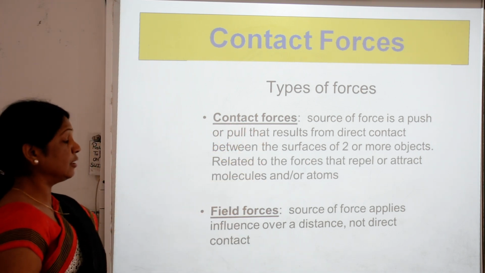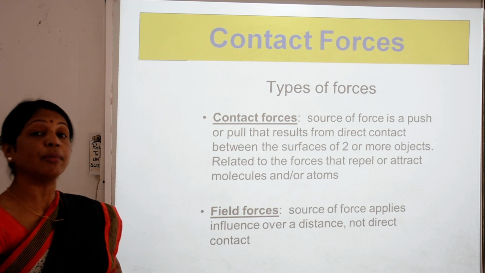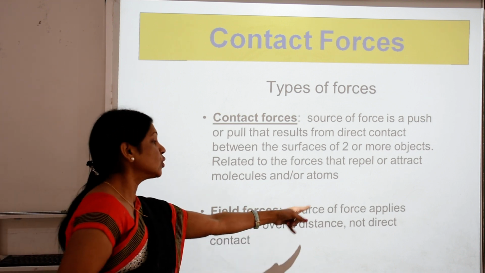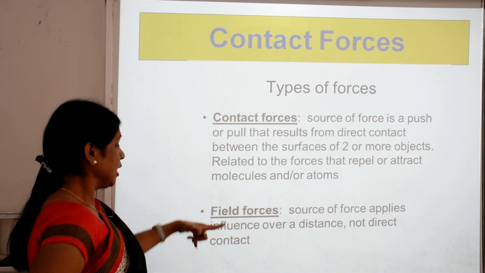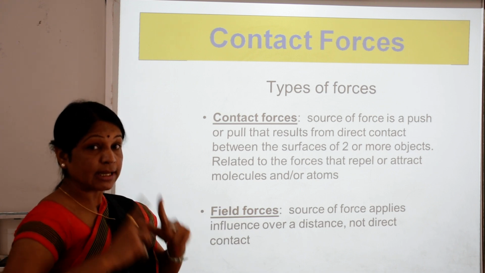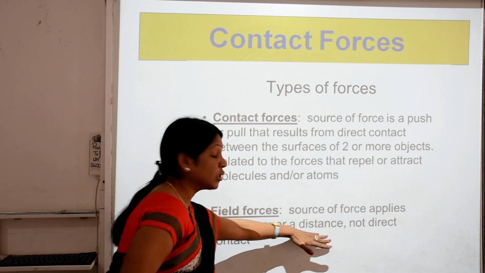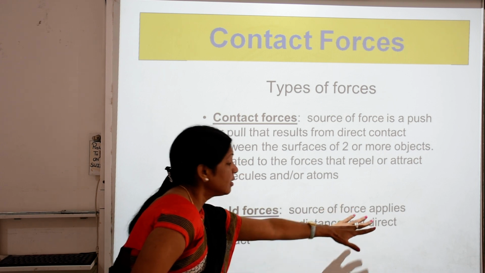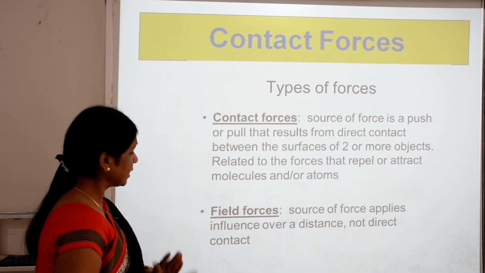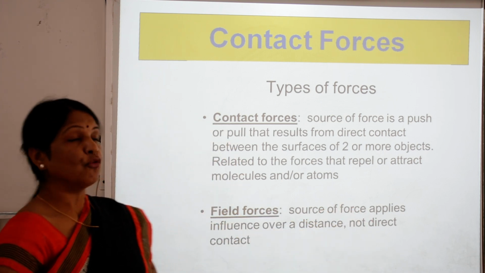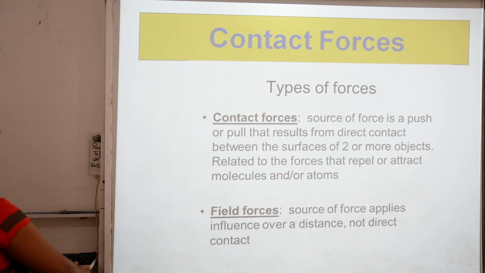Now further we see the field forces. What do you mean by the field forces? Sources of the forces apply influence over a distance. Here is the specification: when the force acts over a distance and not by direct contact, it is called the field force. So here we see the types of the forces.